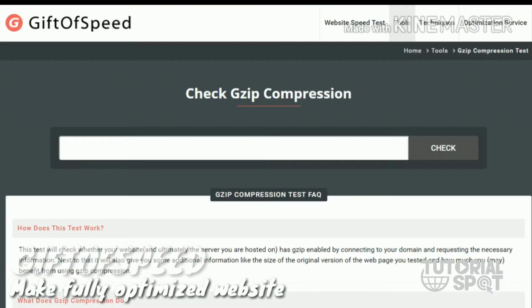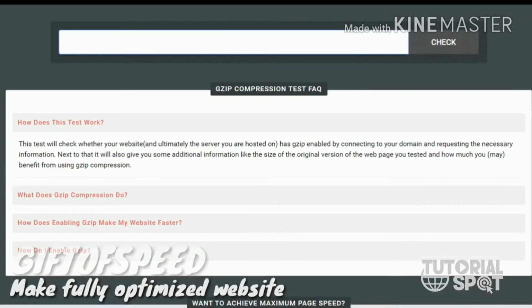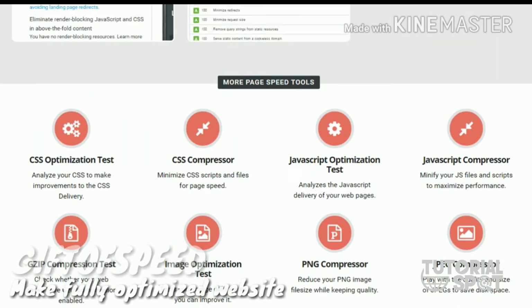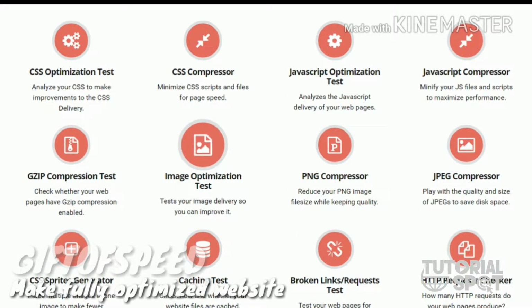After this is the gzip compression test. In this test you check the size of your gzip. Gzip is nothing but a file which is created after making your whole website. This gzip contains the whole data and sources of your website, so it matters a lot what the size of that gzip is.